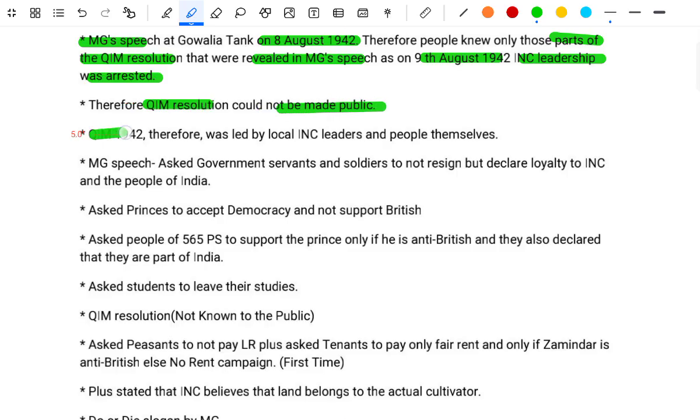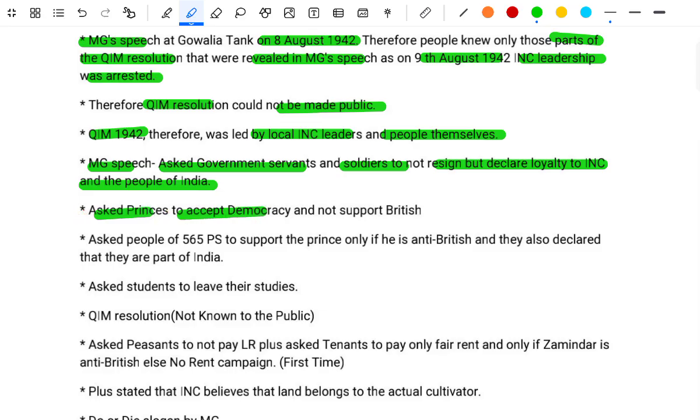The Quit India movement 1942 was therefore led by the local INC leaders and the people themselves. Gandhi's speech asked government servants and soldiers not to resign, but to declare loyalty to the INC and the people of India, and asked the princes to accept democracy and not support the British. They asked the people of the 565 princely states to support the princes only if they were anti-British, and also declared they are part of India.